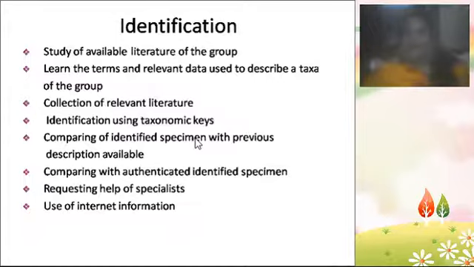The point is whether the literature exists or not. For that you have to read many literatures. You have to read in the libraries. You have to study many herbaria and the ancient literature, and then come to the conclusion whether that is a new plant or an old plant. So you should study the relevant literature, compare the specimen with the previous literature, and then identify. So these are all the steps of identifying.